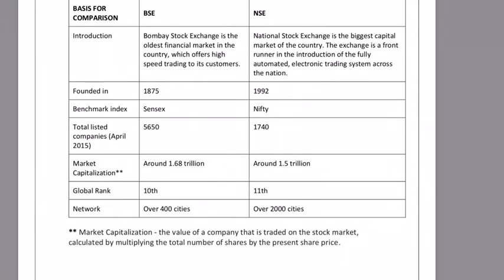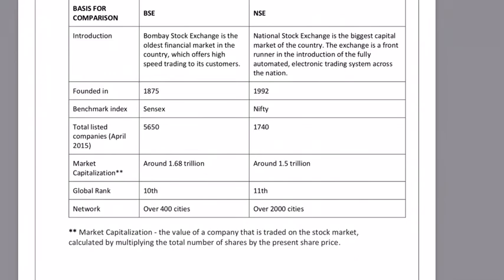So what is the index of BSE? It is Sensex. The index for NSE is Nifty. As on April 2015, the total listed companies with BSE is 5,650. For NSE, it is 1740.